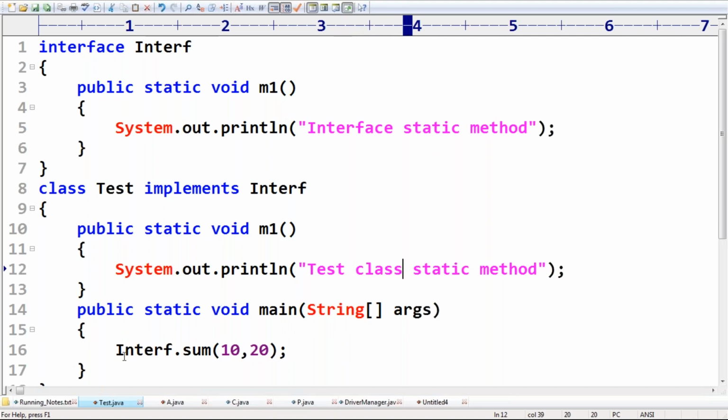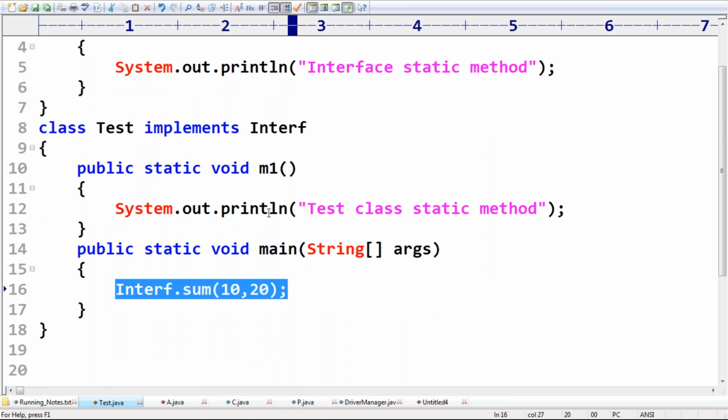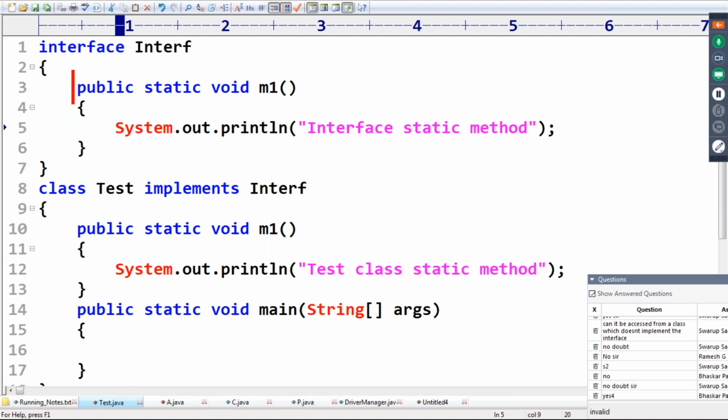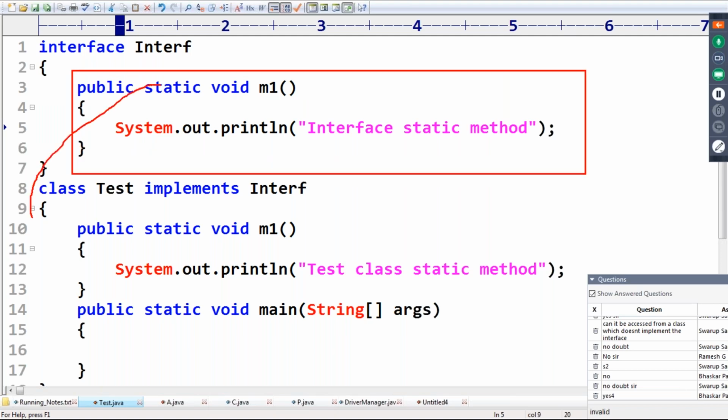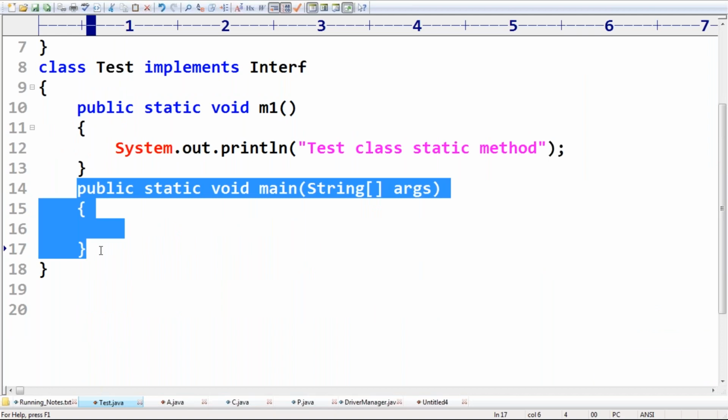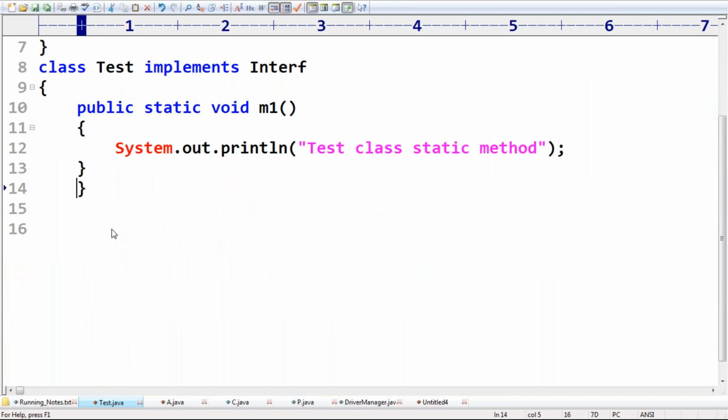Like this I'm taking, sir. Can you please observe? Is it valid or not? Yes, it is valid. Don't feel it is overriding, because if it is available, then you can think about overriding. But first it is not available, so where is the question of overriding? We can't say this concept is overriding because interface static methods are not available.